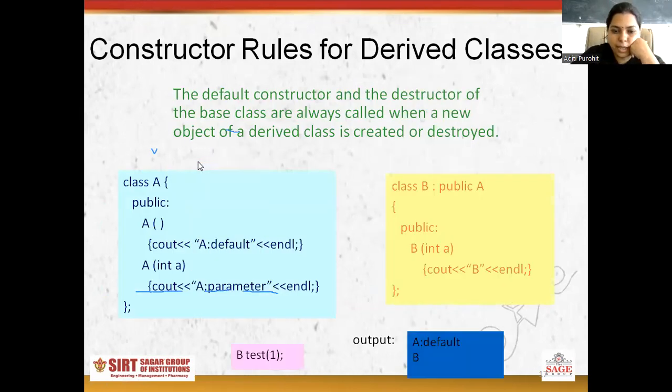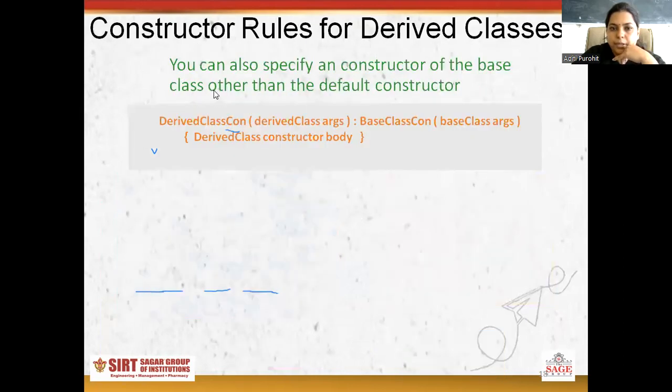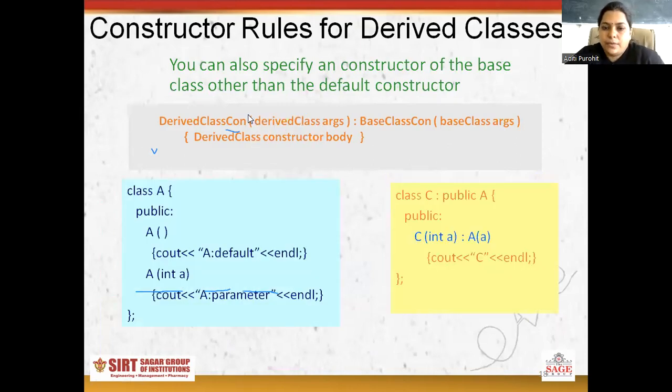Here is the example. Class A is defined, then a public constructor is defined. In the constructor, we are using cout a default, and an int a having one parameter, cout parameter a. Then class B inherits the property of class A, public int a, b handle. Then an object of the base class is defined. B test1 outputs a default and B. You can also specify a constructor of the base class other than the default constructor. Here a default constructor is defined in another base class.